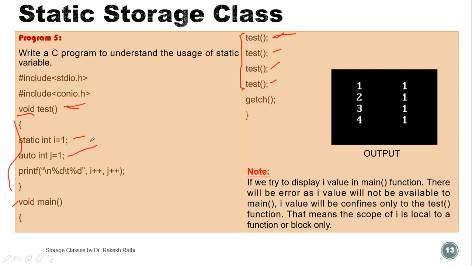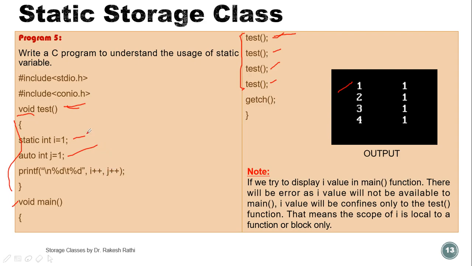Now these statements will execute. Static initialization of the variables i and j equal to 1, then the printf statement. It will print the values of i and j, both 1 1, and display them on the output screen like this. 1 1 will be printed, and then i and j are incremented. Value of i is 2 and j is 2.